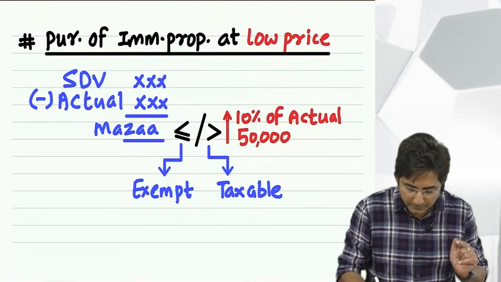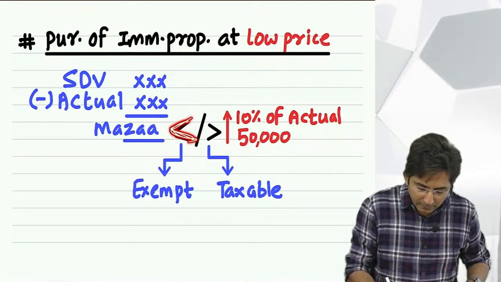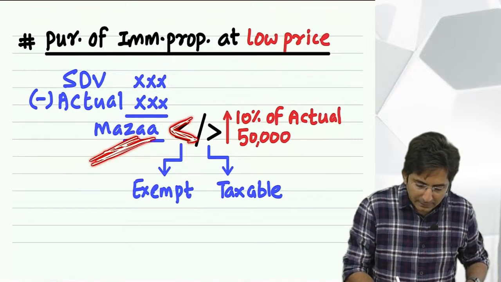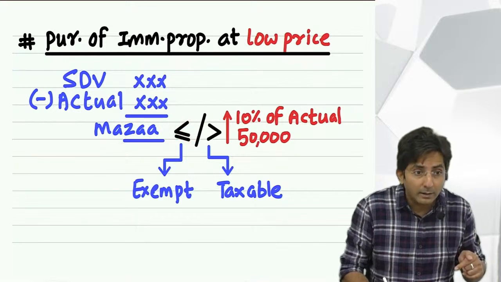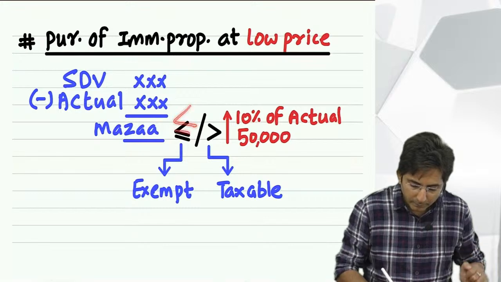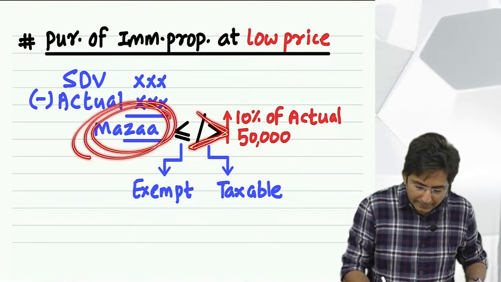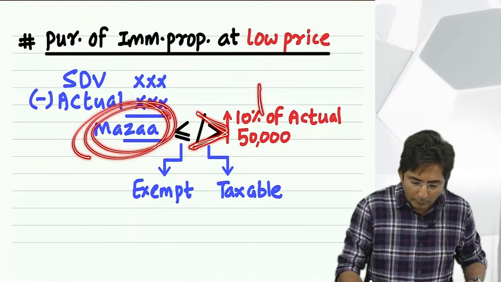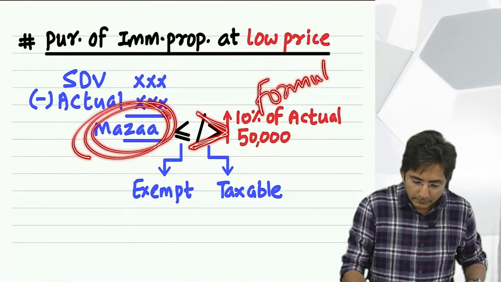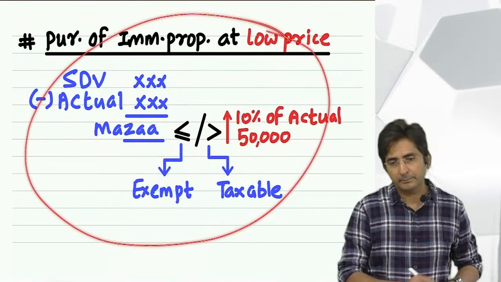See this arrow means, and then if this difference is less than or equal to also, then exempt. Can you see less than equal to I have written here? And if this figure is greater than our formula figure, then it will be taxable. Best is to remember this thing.